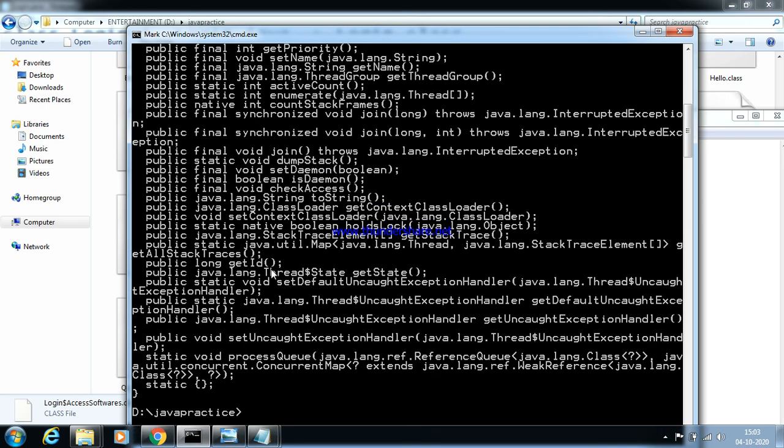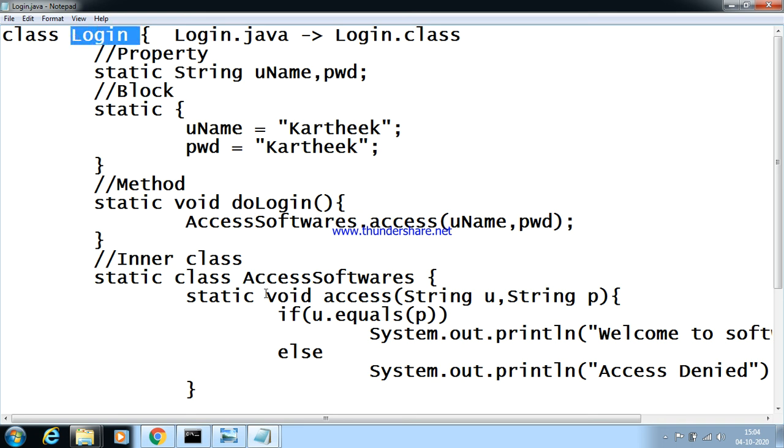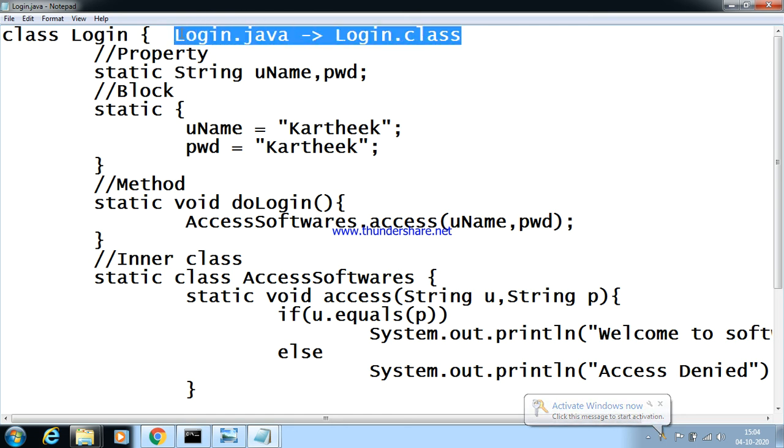See, when I say here Thread dollar State, State is a class which is an inner class of the Thread class. Likewise, here login is the outer class and access softwares is the inner class. Hence we will get two different classes: one is login dot class and another one is login dollar access softwares dot class.